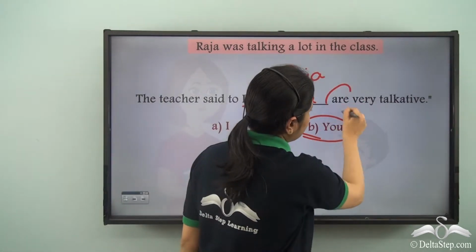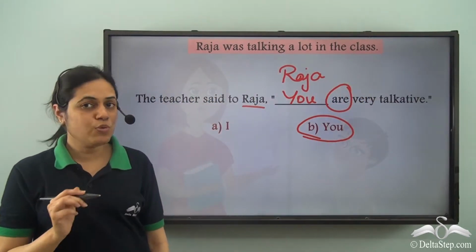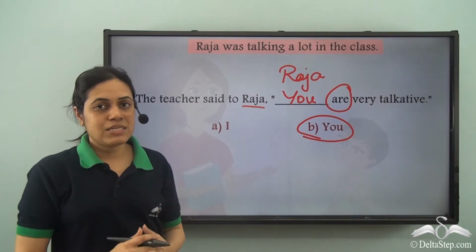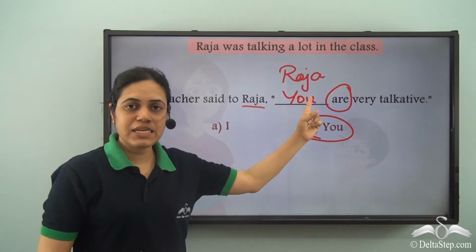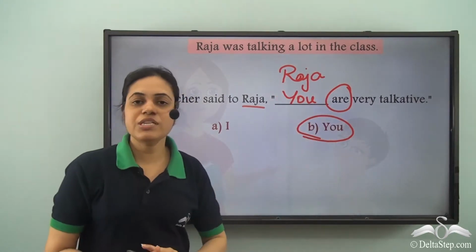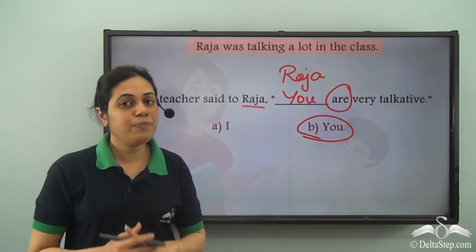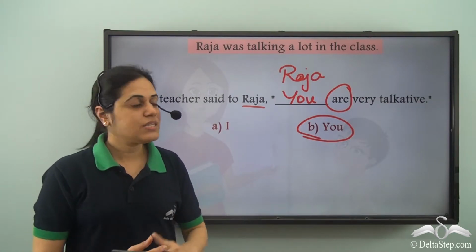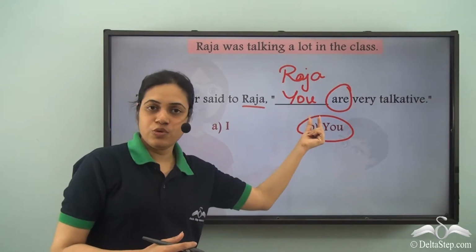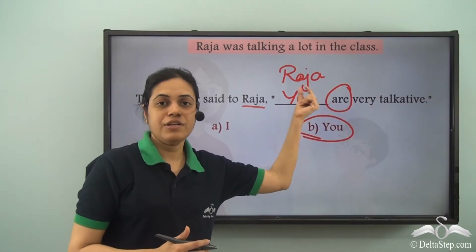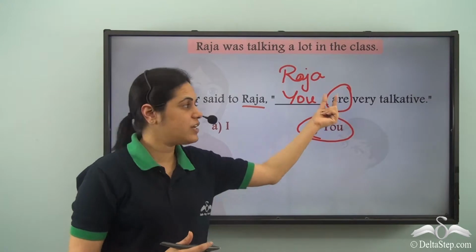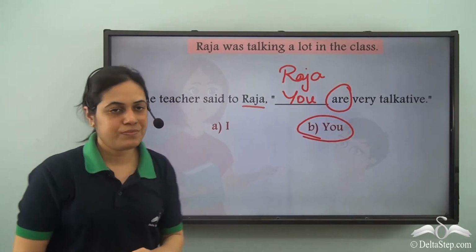Now if you see, this are is a plural verb, but Raja is singular. Even though I am referring to one single person, Raja, I am using the verb are, a plural verb. But whenever I use you, I should always use the verb are. Only plural verbs are used after you.